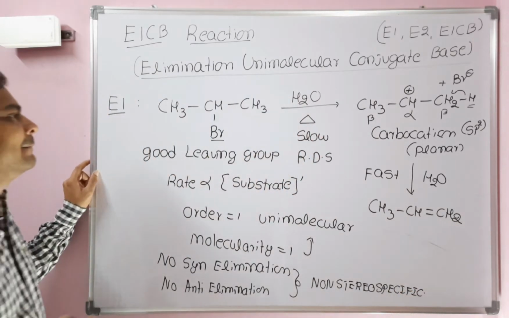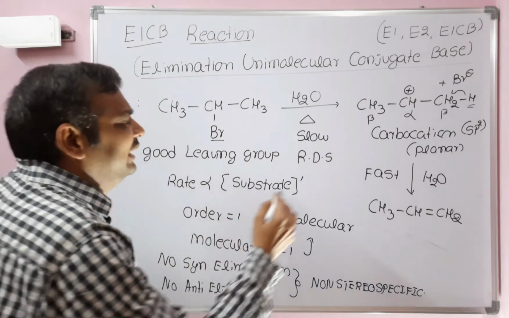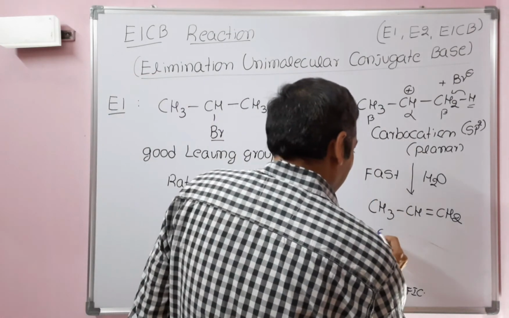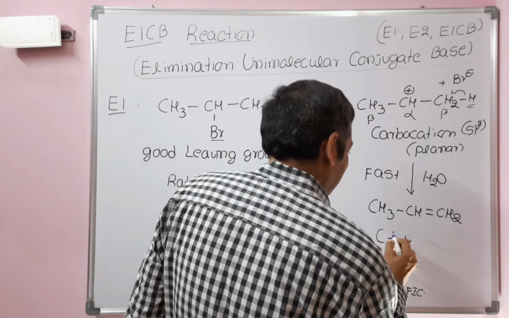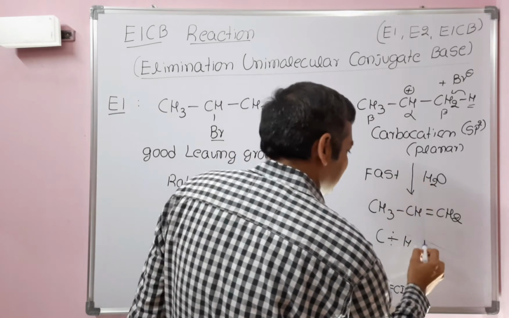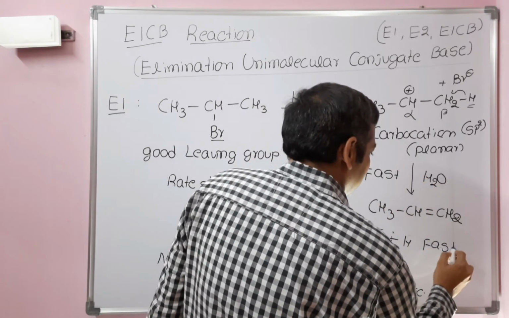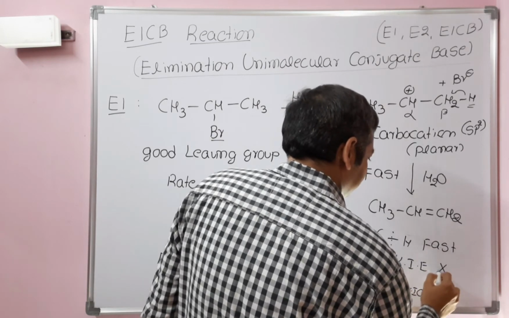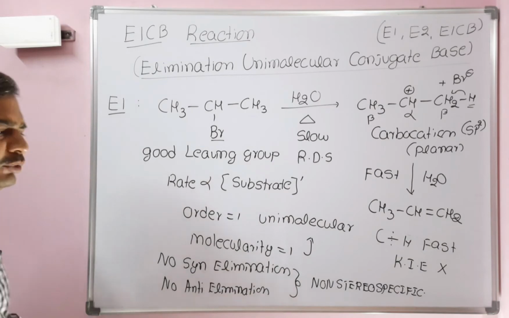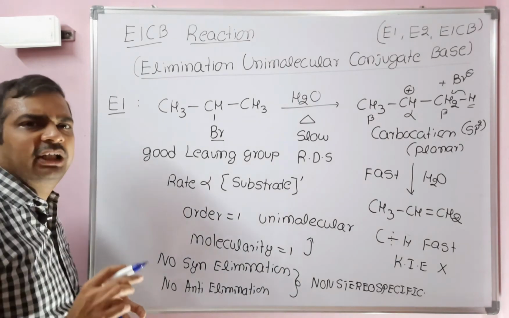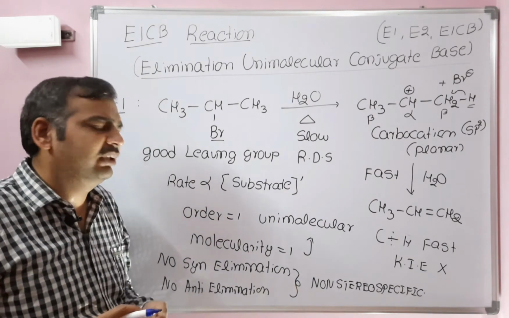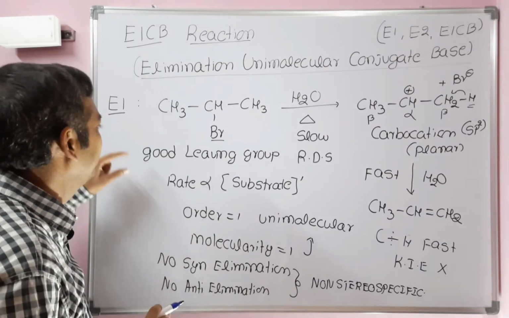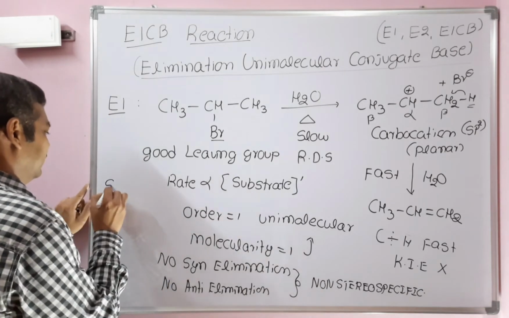Also, C-H bond cleavage takes place in the second step, not the rate determining step. That's why there is no kinetic isotopic effect in E1 reaction. No kinetic isotopic effect, no syn elimination, no anti-elimination, that's why it is a non-stereospecific reaction. Always the Saytzeff product is the major product.